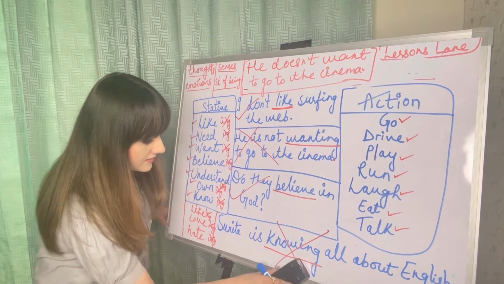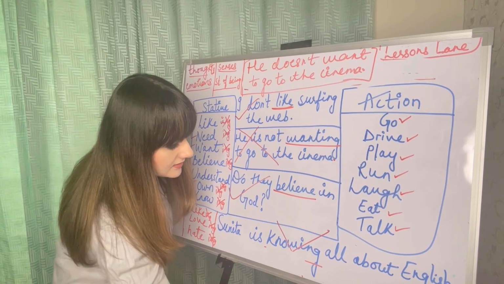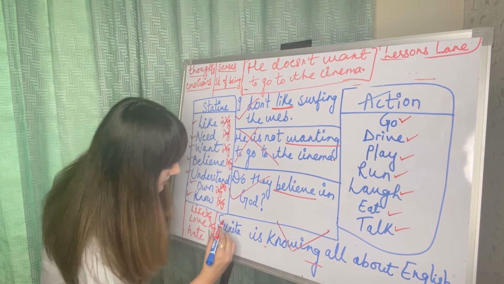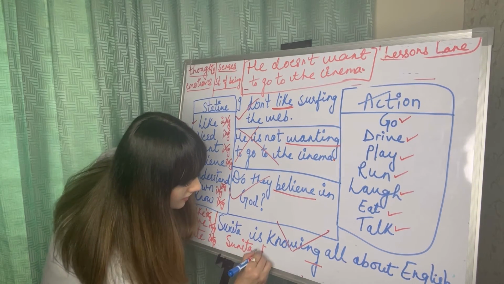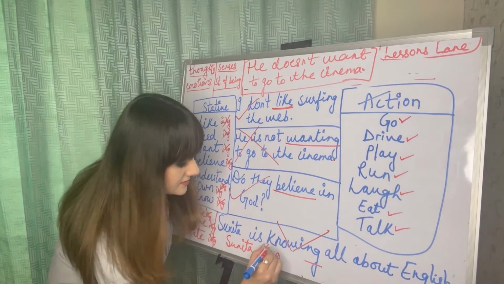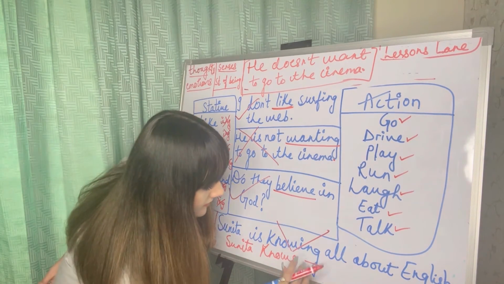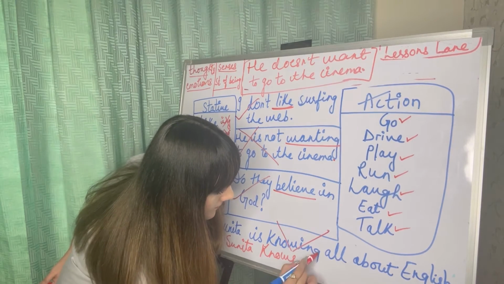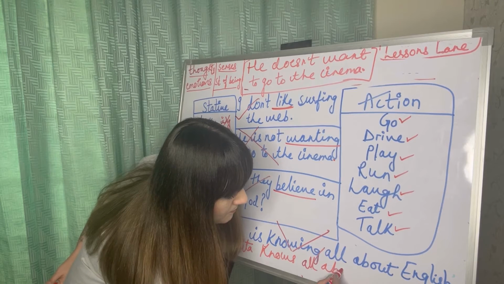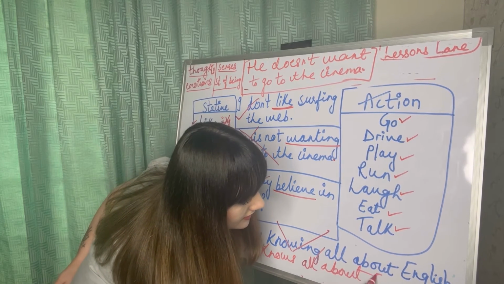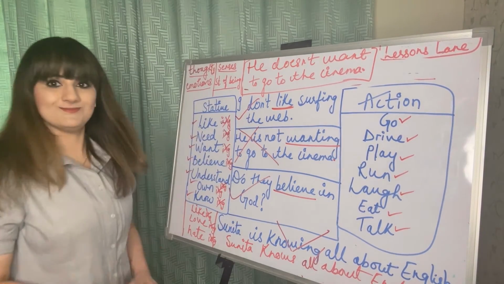So the correct one here, I'm going to write it: Sunita knows all about English. I hope you can see this. So this is the correct one.